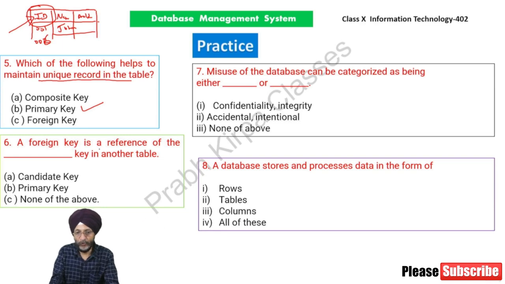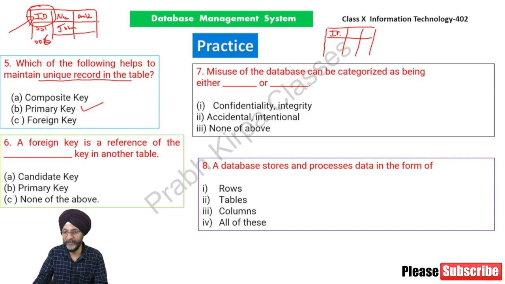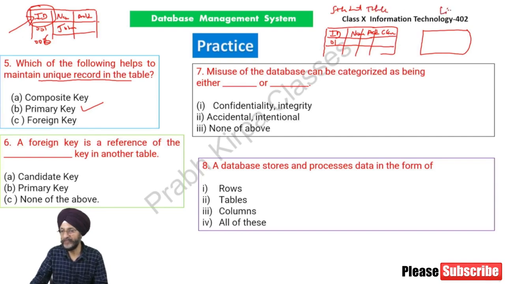Next: a foreign key is a reference of dash key in another table. It can be understood with the help of another example. Suppose it is one table where we have mentioned student ID, student name, and student address or student's class. This is the student table. The same student goes to the school library. This is the library table.